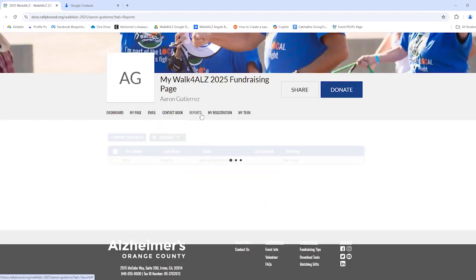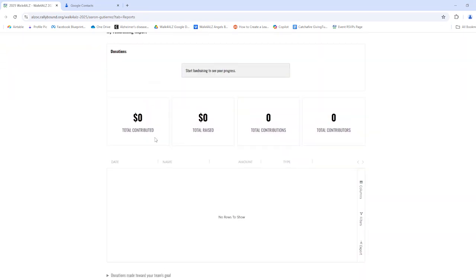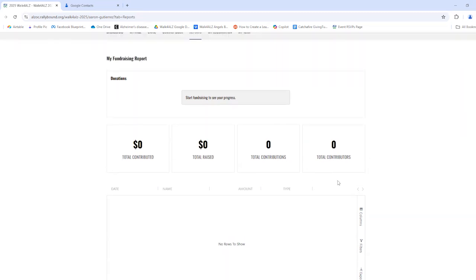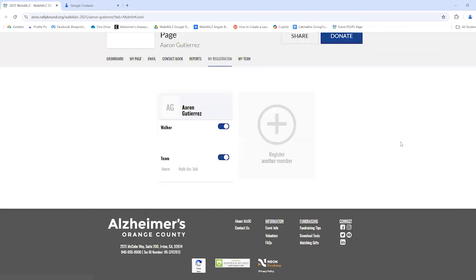And then you can see your contact loaded onto that. Over here in reports is an overview of your fundraising progress, how much has been contributed, total amount raised, the number of donors. Again, because this is an example page that hasn't raised any money yet, that's all zero right now, but for your own team, once you start to see people donate, you can keep track of that by going to the reports section.